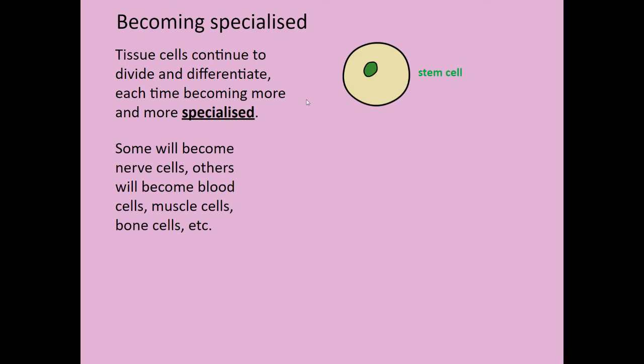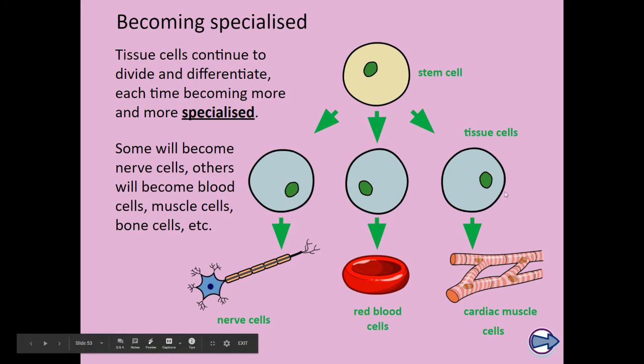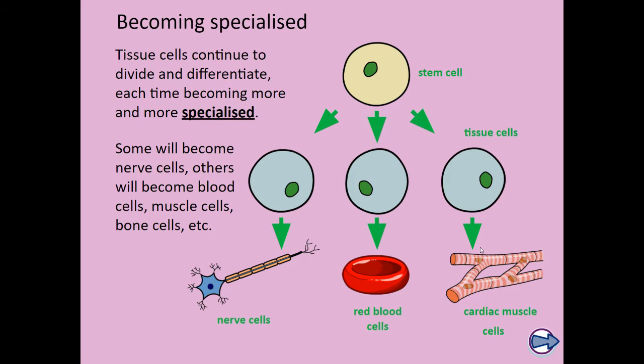Tissue cells continue to divide and differentiate each time, becoming more and more specialized. So that stem cell would become a tissue cell. It's a little bit more differentiated. It would divide and become a bit more differentiated, until from that initial stem cell you can have fully mature nerve cells, bone cells, muscle cells, blood cells, etc.